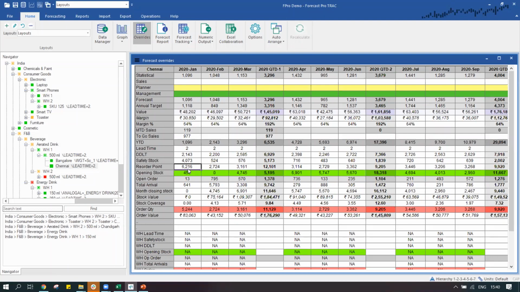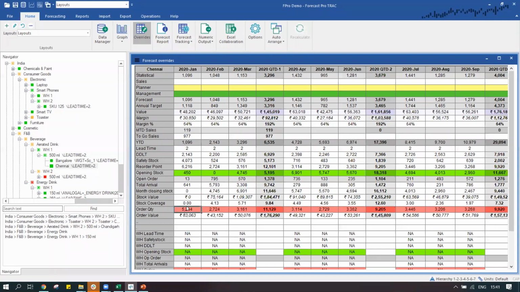So this is my reorder point, and we can see that we are very low compared to the reorder point itself. So what we can now do is determine, are there any arrivals that can at least minimize our stockouts. In this case, we have certain in-transit goods which would be arriving this month, and then we can determine what would be our closing stock. In this case, the closing stock is zero, and our coverage is also going to be zero.